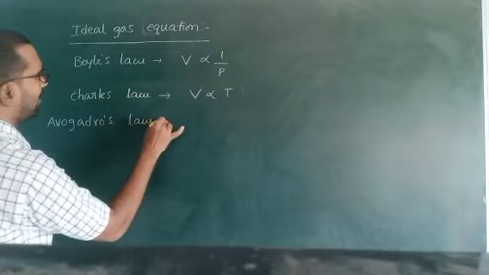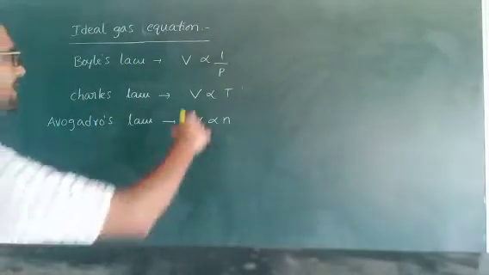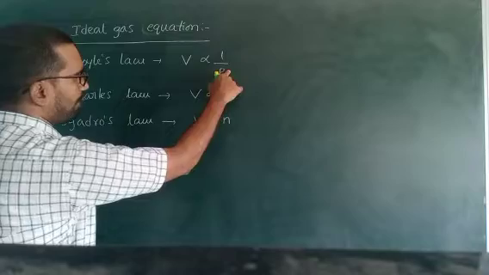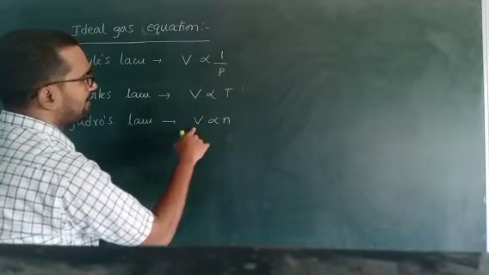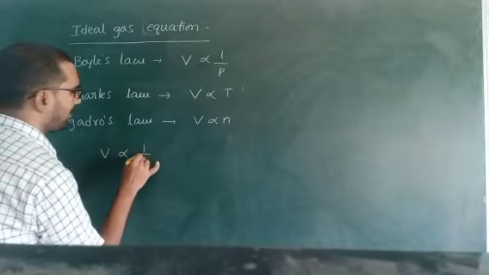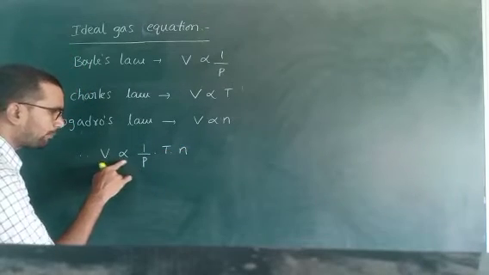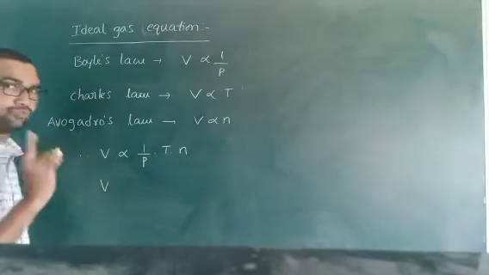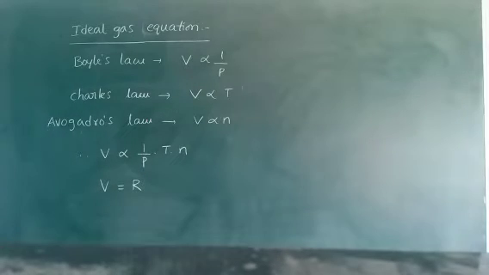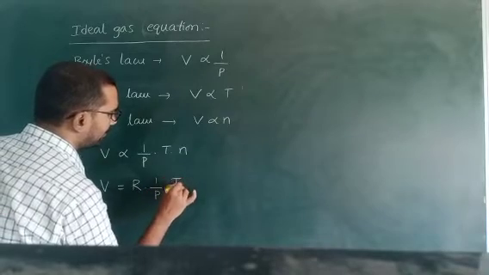Avogadro's law: V is directly proportional to N. Now combining these three equations: V is directly proportional to 1 by P, V is directly proportional to T, V is directly proportional to N. Therefore, V is directly proportional to 1 by P into T into N. But removing this proportionality, they introduced one constant. That constant R is the gas constant, or universal gas constant, into 1 by P into T into N.